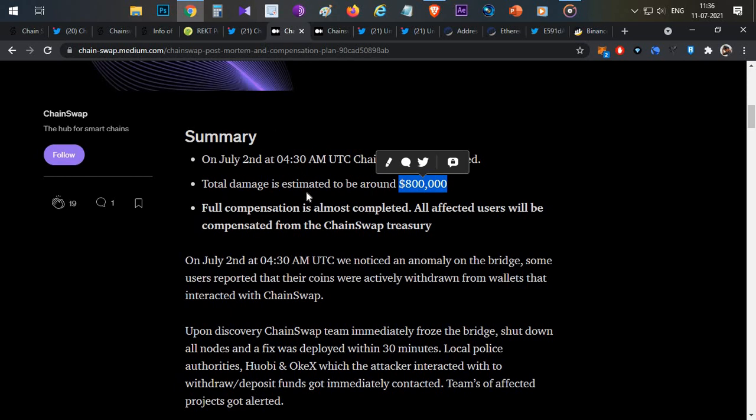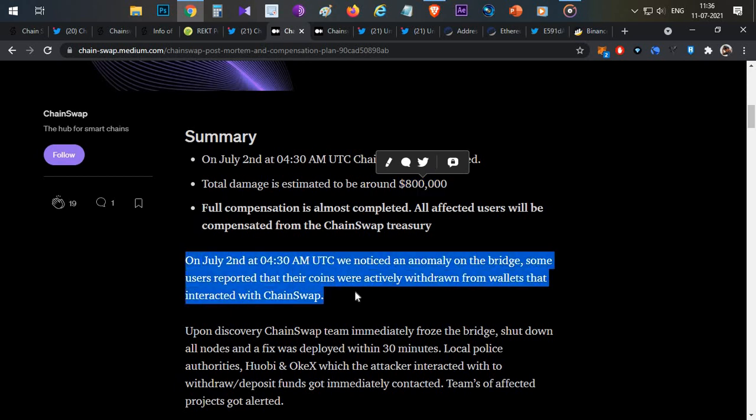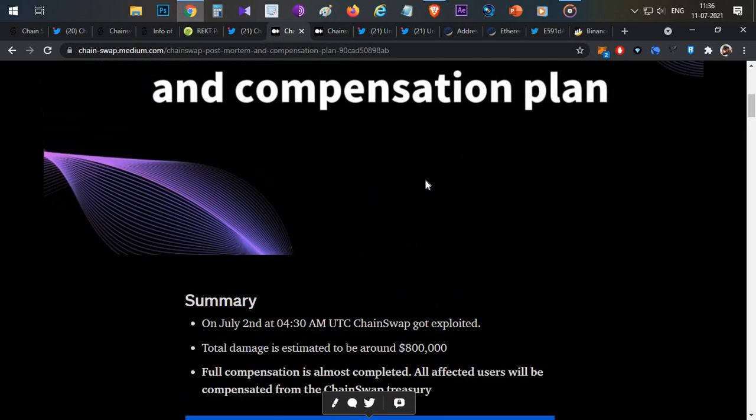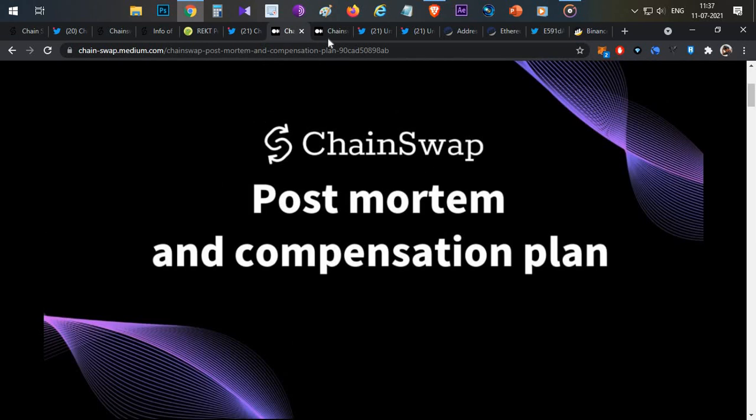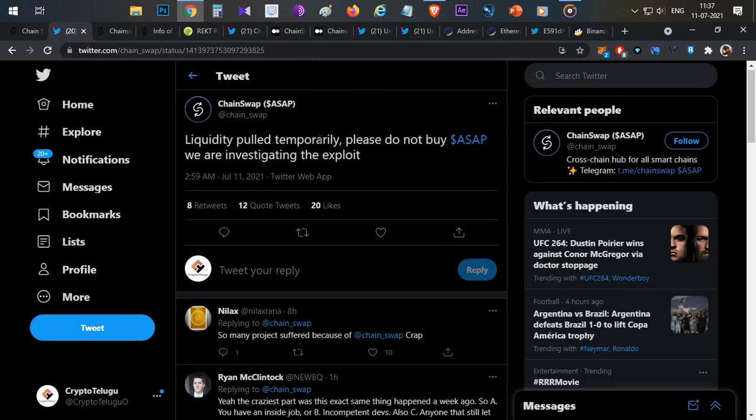Previously on July 2nd a similar exploit happened, where users complained that whoever used the bridge functionality, their tokens were stolen without their knowledge. The ChainSwap team has planned for some reimbursement. Now this time ChainSwap has been exploited again, and they have temporarily paused all the transactions. But what has happened exactly?